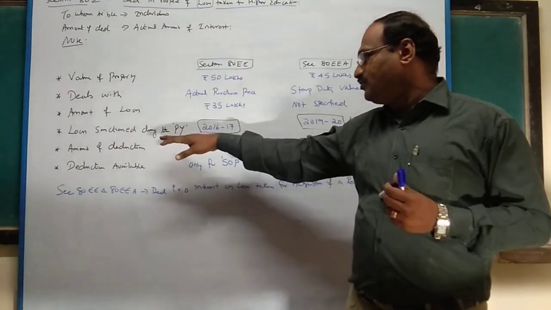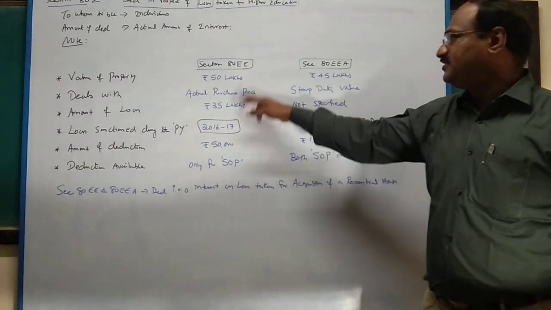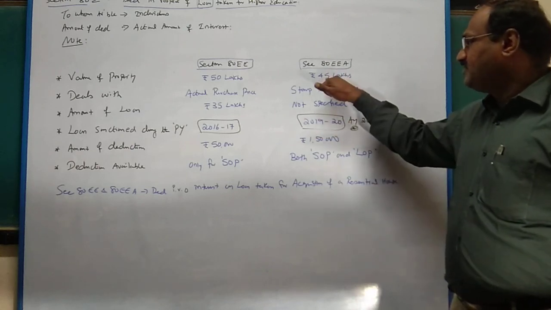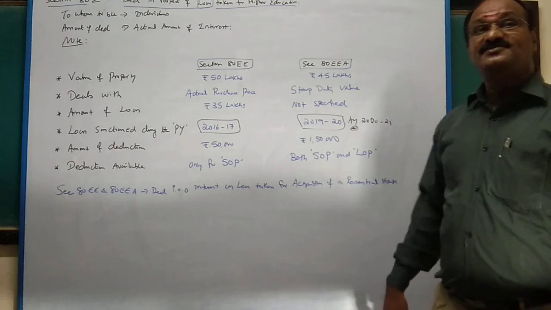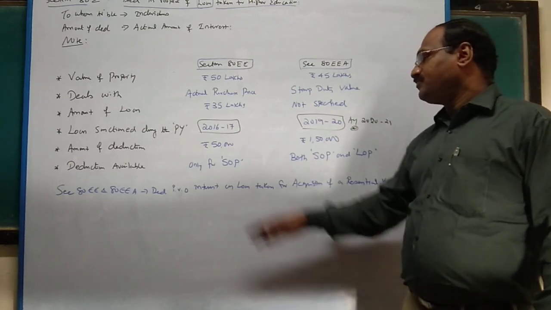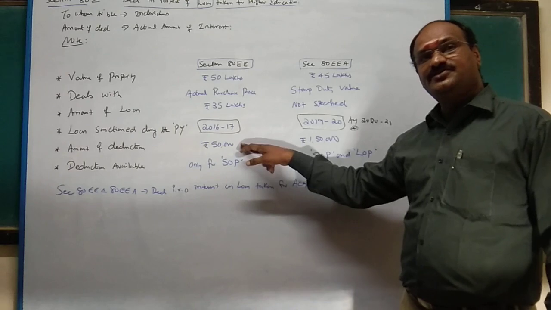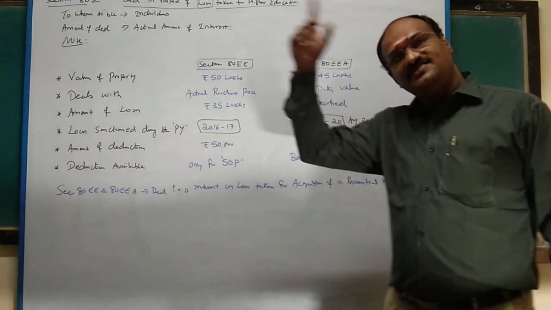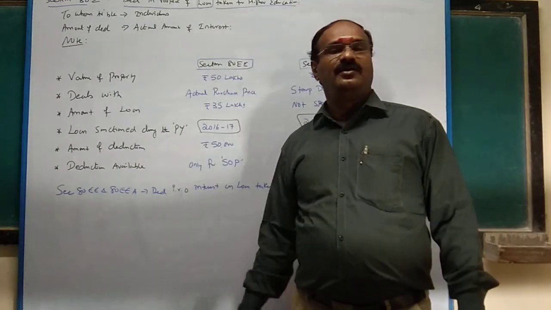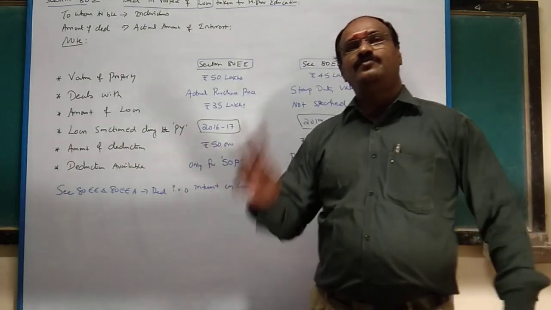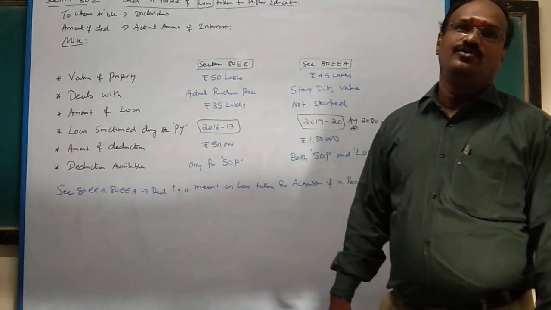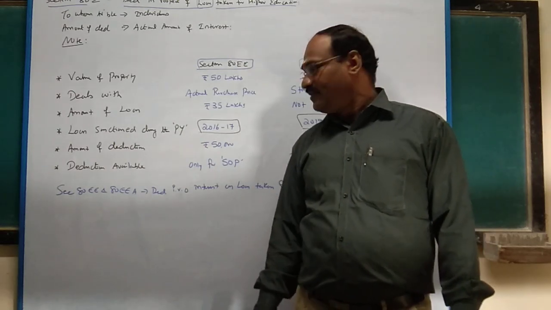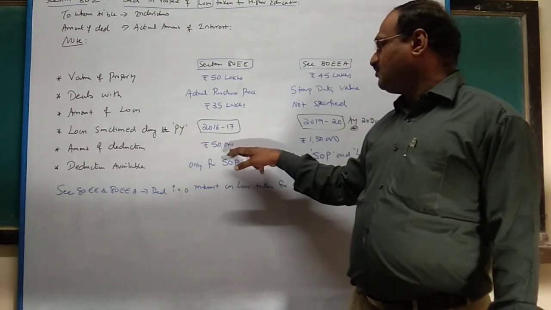So loan sanctioned during the previous year 16-17 for 80EE. This is loan sanctioned during 19-20, the current previous year. The condition is value of property 45 lakhs stamp duty value. Amount of deduction 50,000 rupees. Listen carefully. Interest on loan for acquisition of house property we have already seen under income from house property. There you can claim maximum 2 lakhs for self-occupied property. For let-out property there is no limit. So here the amount of deduction is 50,000 rupees.